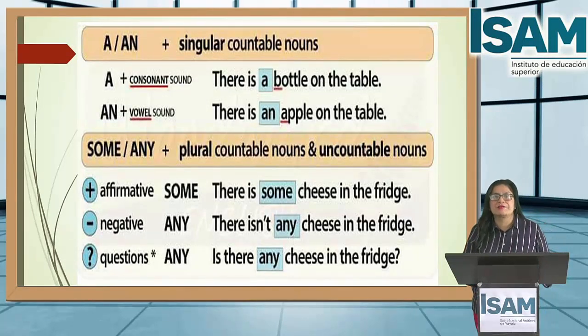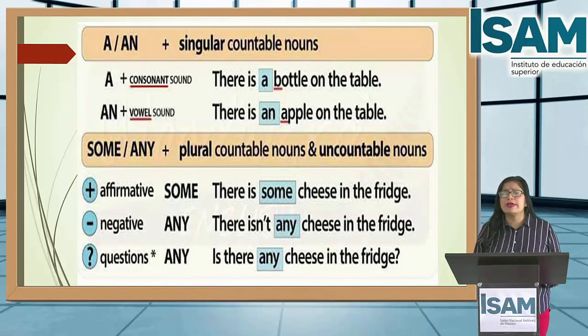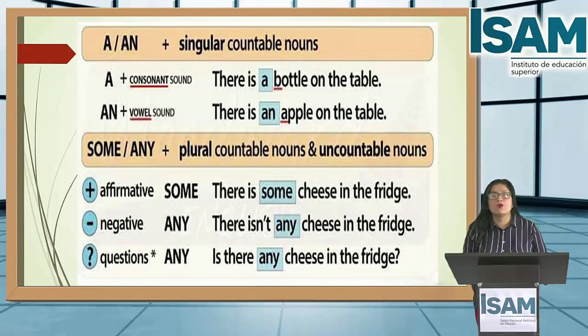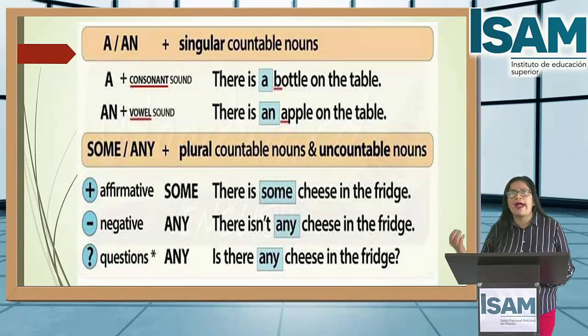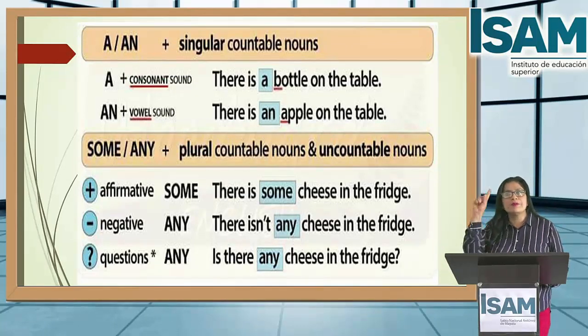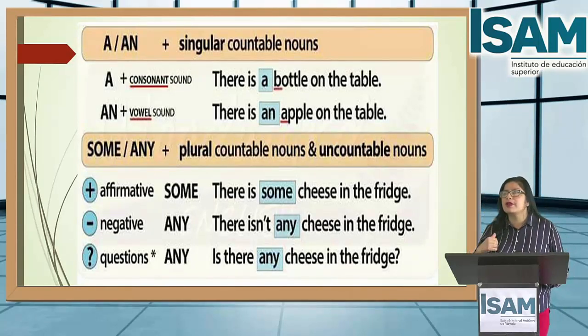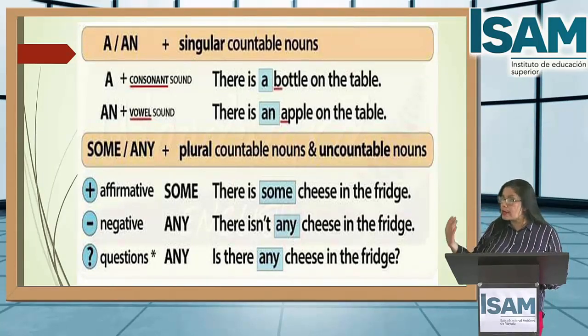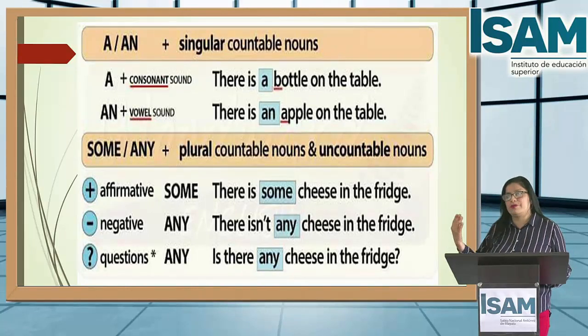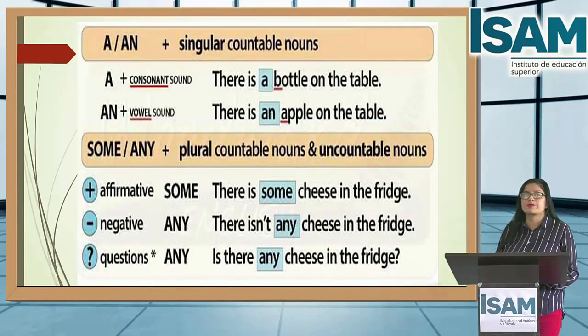Let's check again. Do you remember, students, articles? We have a and an. We use them for singular countable nouns. For example, remember when we use a plus a consonant sound. Look at the example. There is a bottle on the table. And an before a vowel sound. There is an apple on the table.